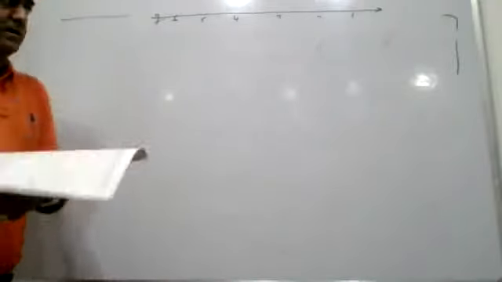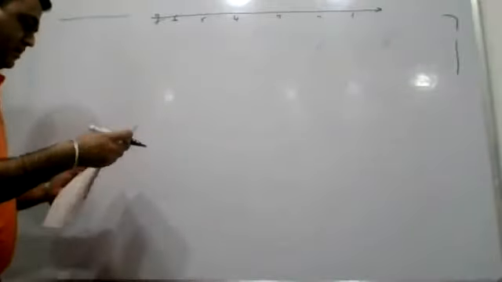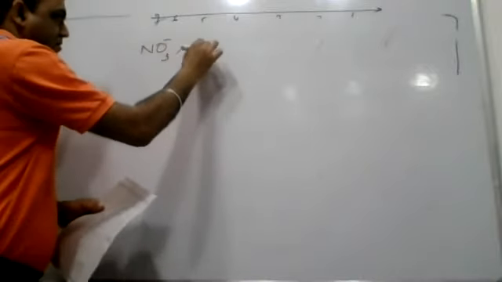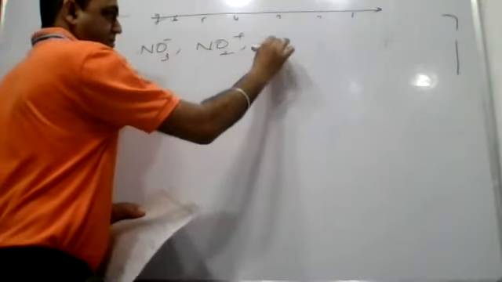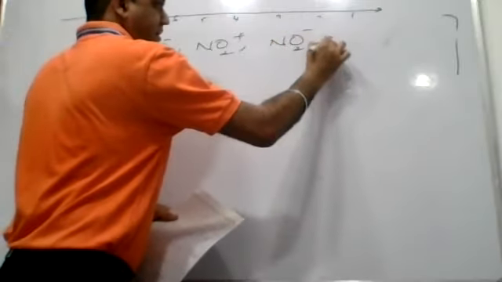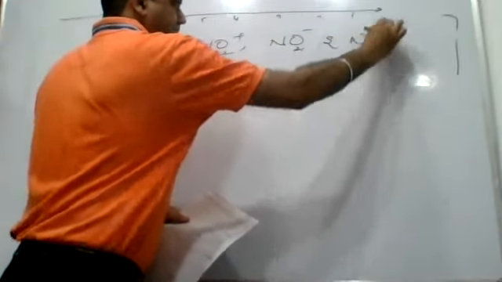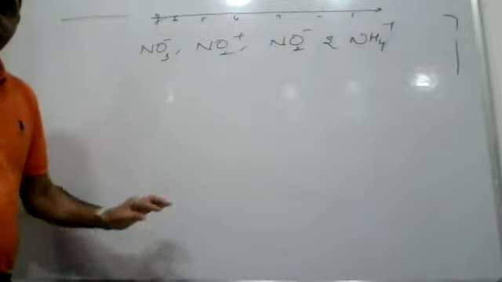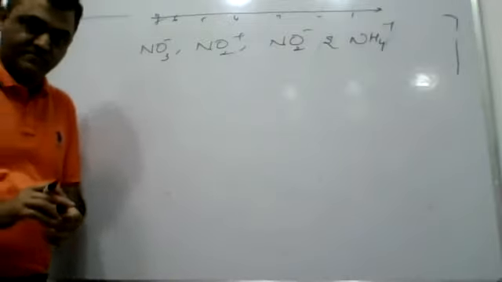Now, you're given certain species: nitrate, NO2 positive, NO2 negative, and ammonium cation. These are to be arranged in the correct decreasing order of bond angles.